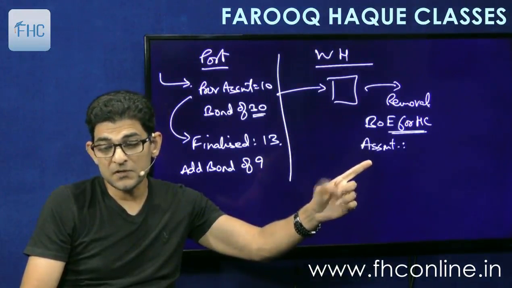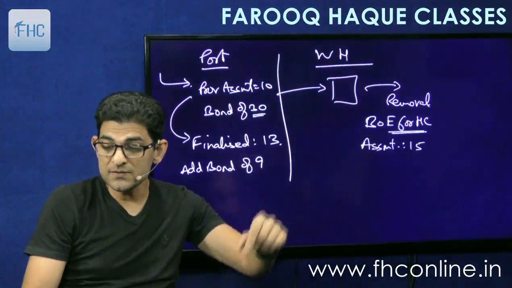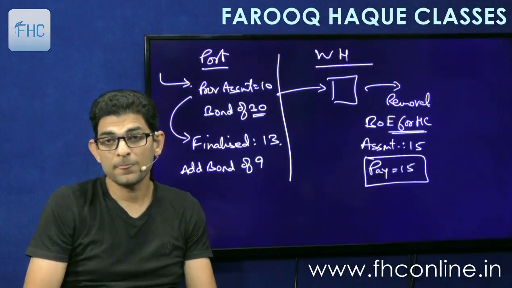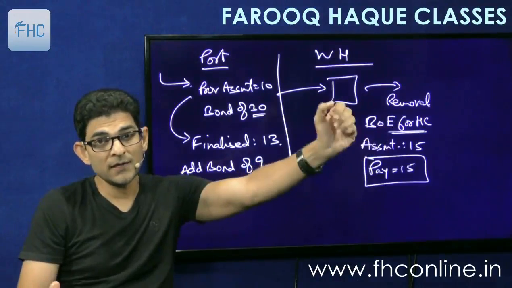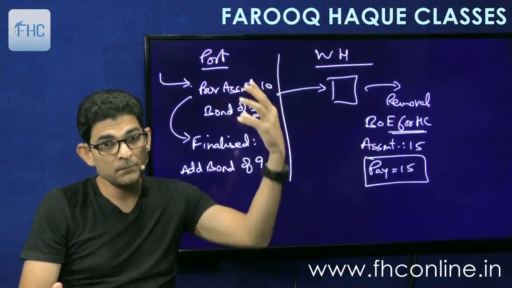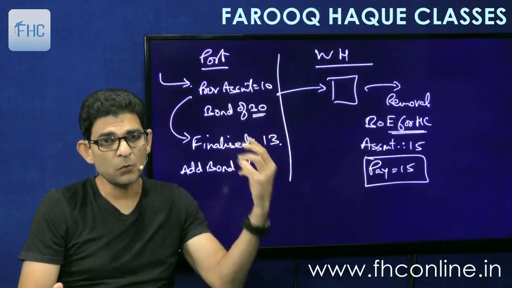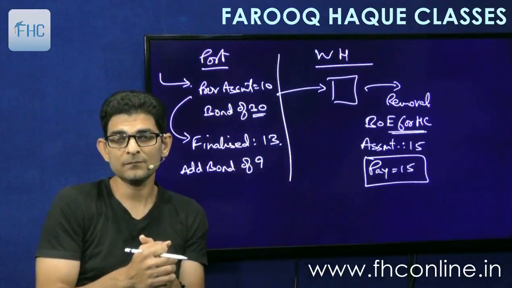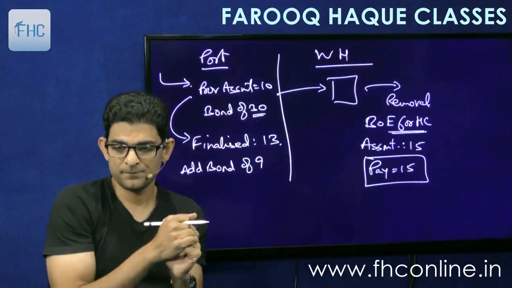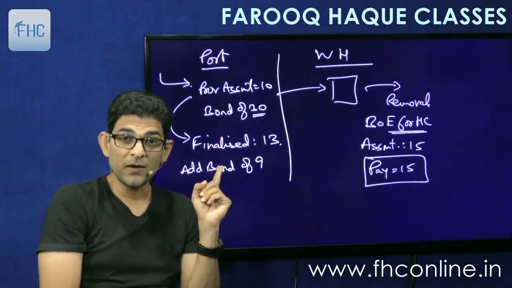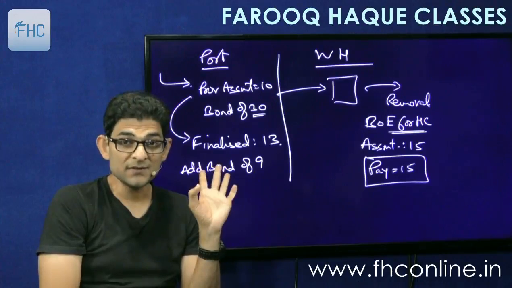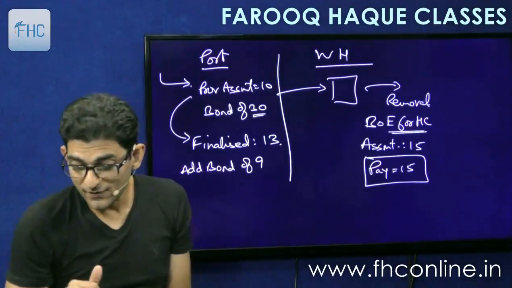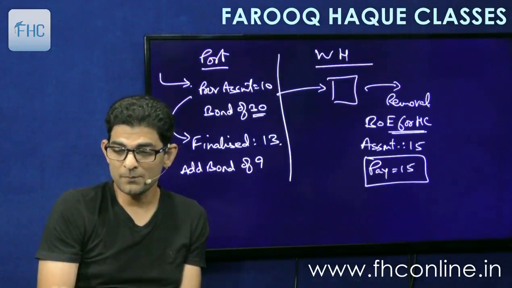So if here the assessment is say 15, this is the amount that you have to pay finally, and when you pay this amount and clear the goods, then these bonds, either a single bond or the additional bond, will get cancelled. Okay, so that is the complete procedure. So filing an additional bond doesn't mean clearance, right? Very good.